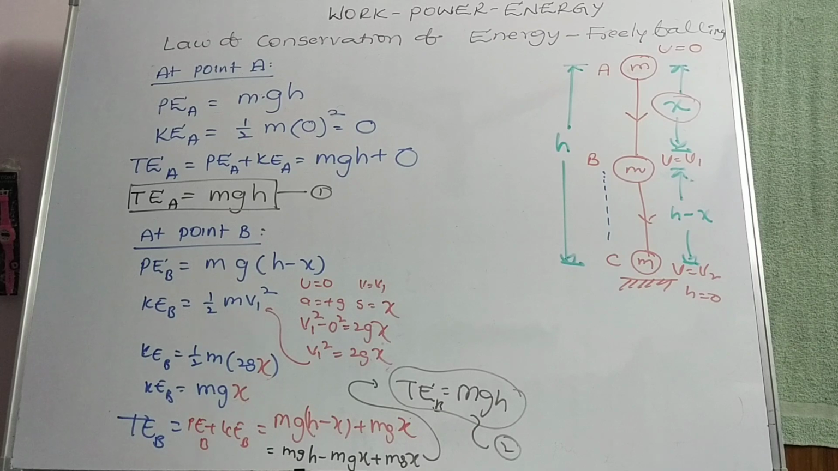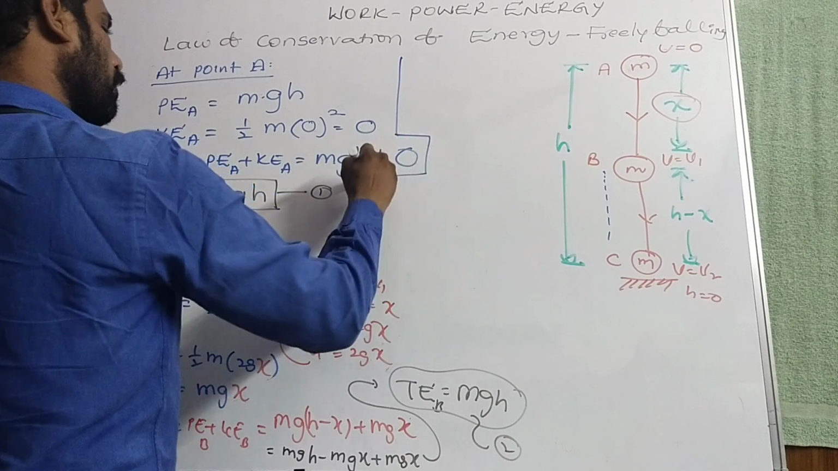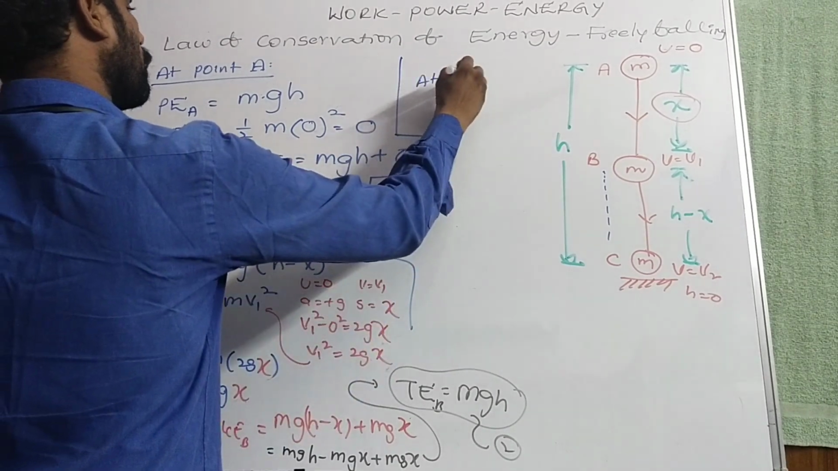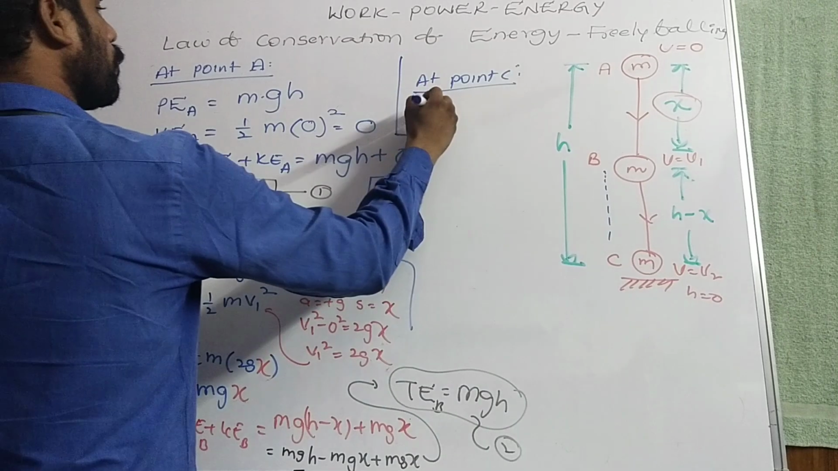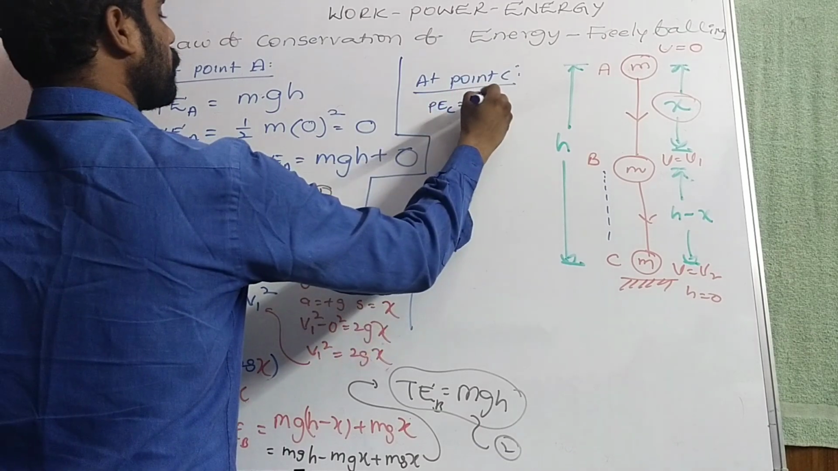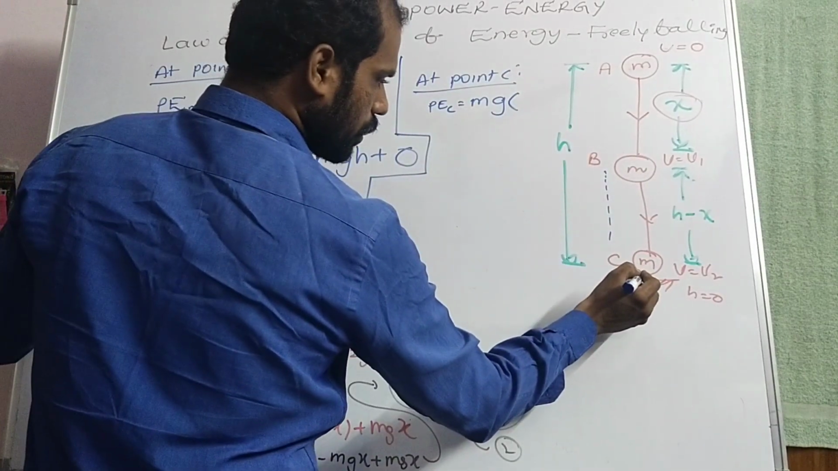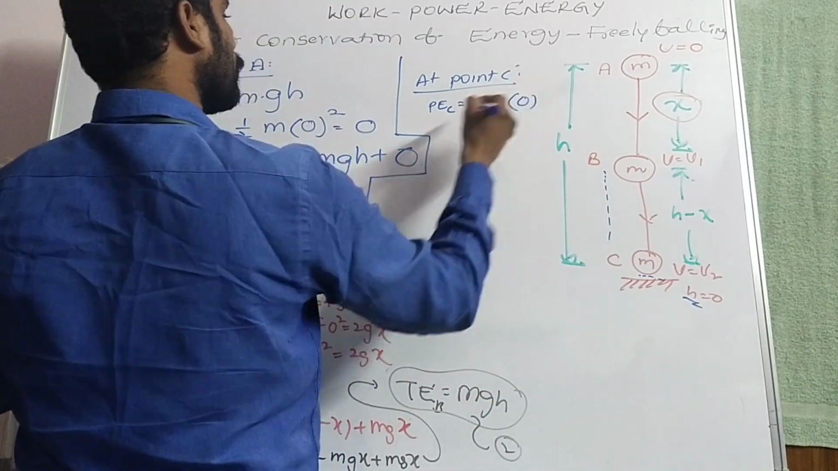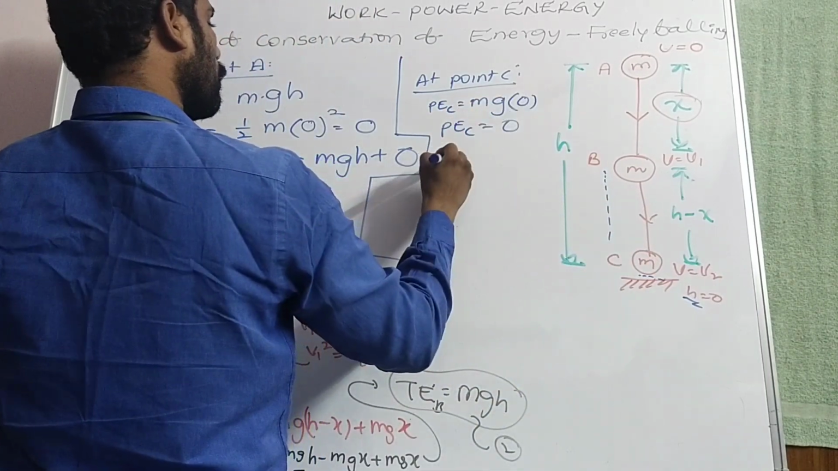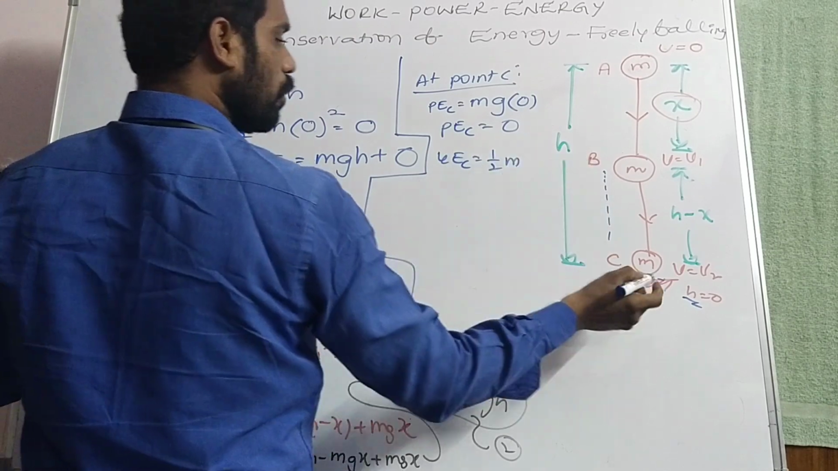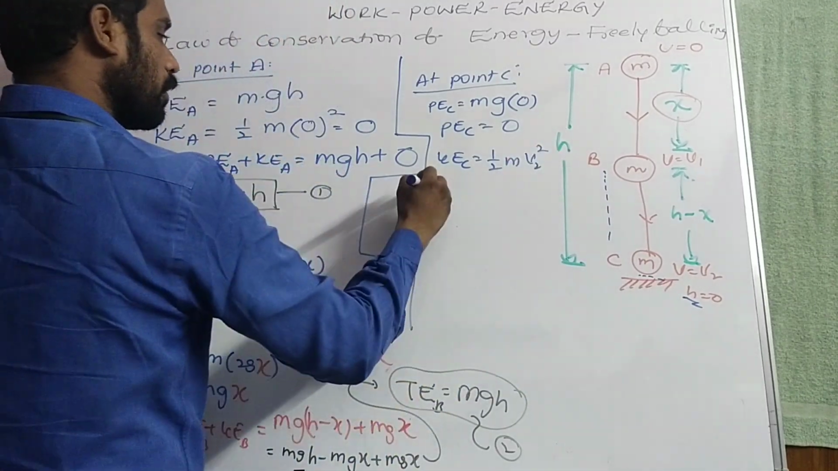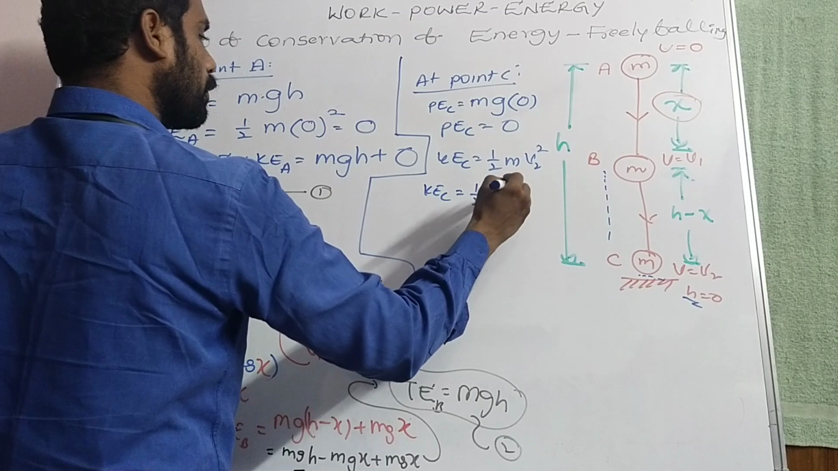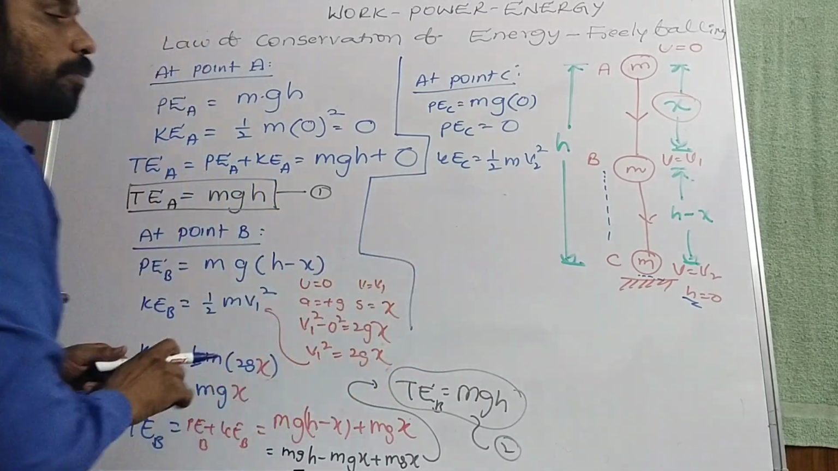Now, here we have another point, point C. At point C, potential energy is equal to m into g into h, and the body almost touches the ground, so we consider h equal to 0. So potential energy at C is equal to 0. Now what about kinetic energy? Before touching the ground, the velocity is v2, so kinetic energy at C is half m v2 square. We have to find v2.